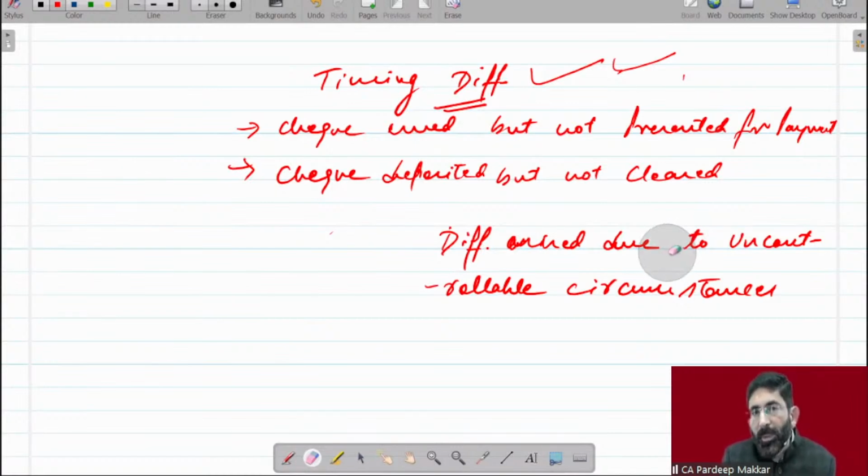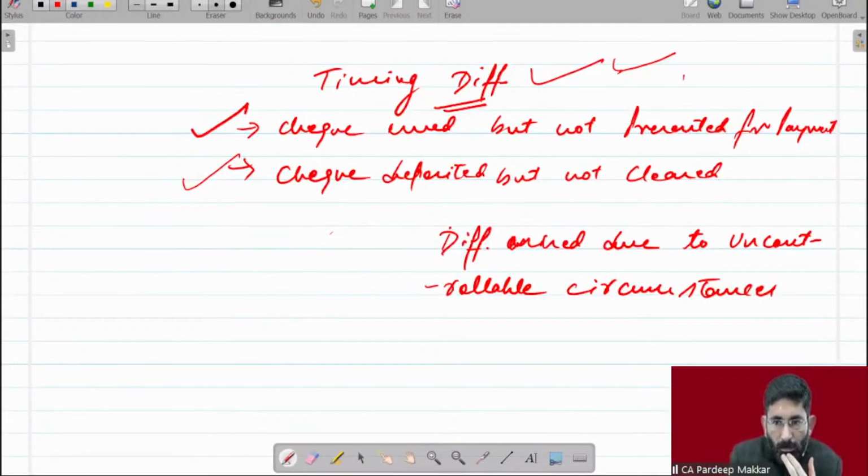Maximum times it includes these 2 points: check issued, check deposited. In addition to that, no, there is no other such point which is coming to my mind. If it comes, I'll discuss it with you.